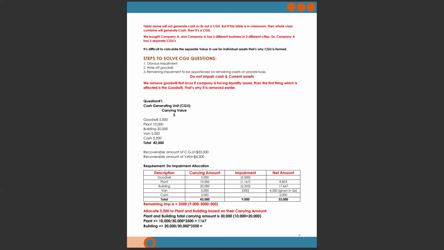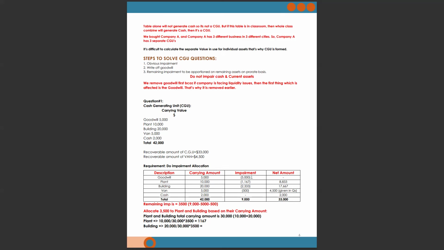Now, how will you solve these types of questions? You will have to make this table. Description: goodwill, plant, building, van, cash, total carrying amount. You will write all these carrying amounts, which total 42,000. Then first you cancel your goodwill.